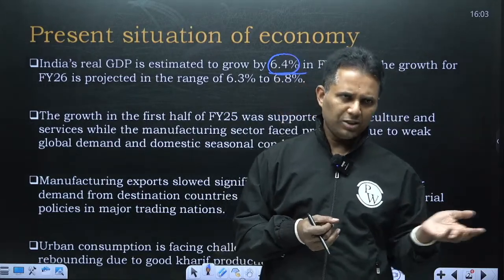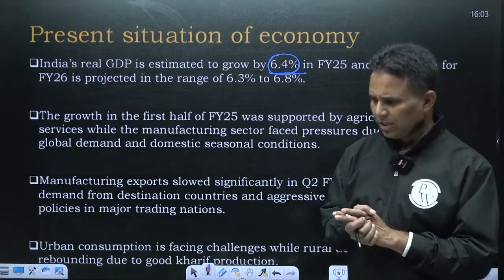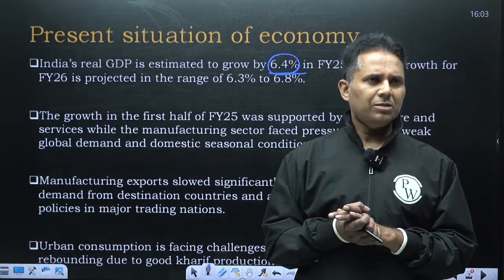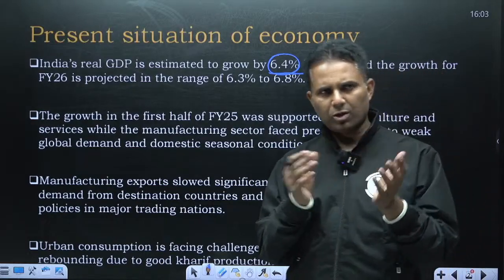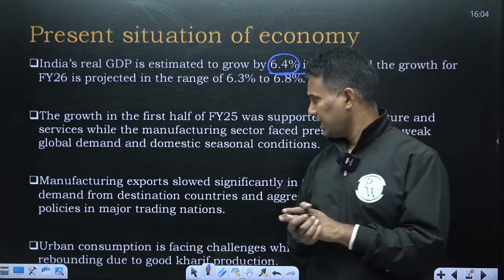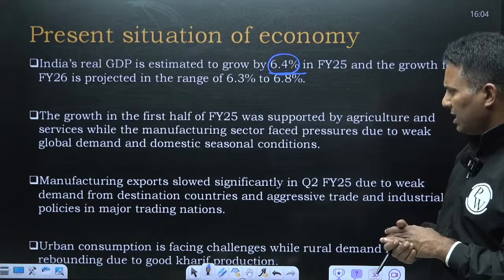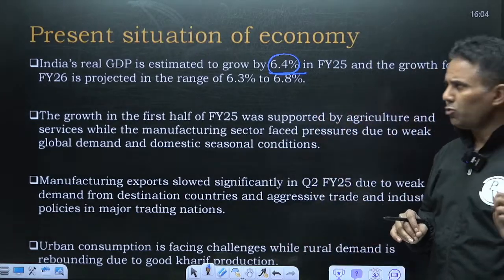Rural consumption is doing good because of the very good monsoon in 2024 and good kharif production. But urban consumption growth is slowing down, and this has resulted in a slowdown in overall consumption, and ultimately our growth in the second quarter has declined. That's why I have highlighted that urban consumption is facing challenges while rural demand is rebounding due to good kharif production.